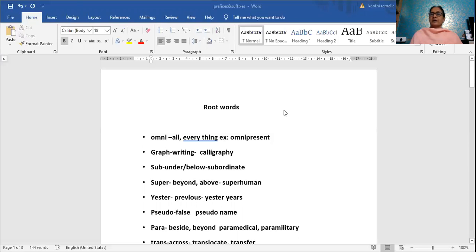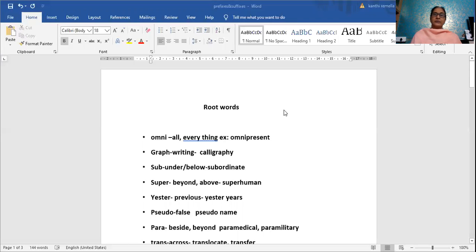You can say that some animal is omnivorous. That means it eats everything, either herbs or meat. So omnipresent and omnivorous are two examples. Then omniscient means a person who knows everything. Like that we have to take examples.